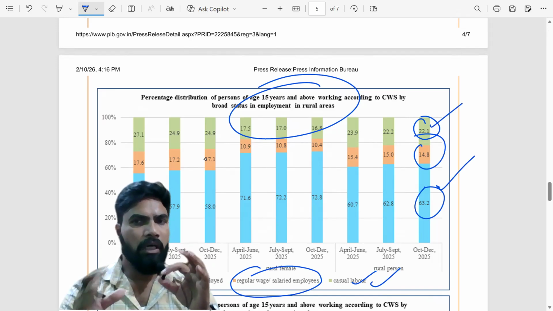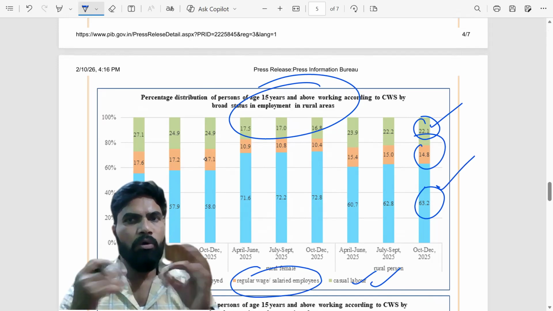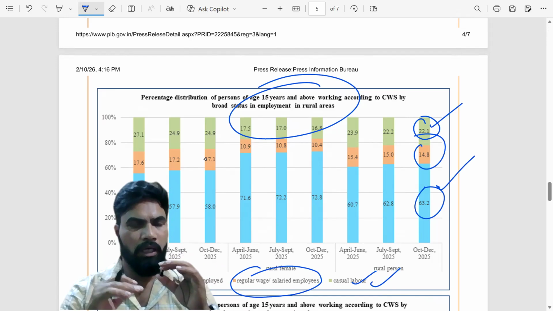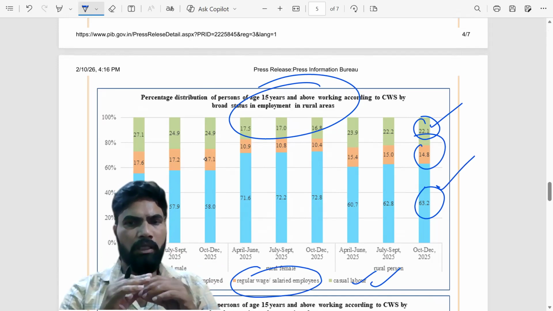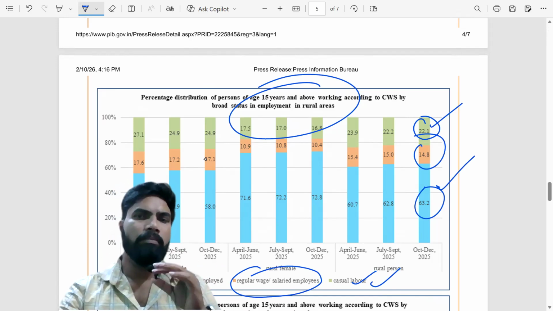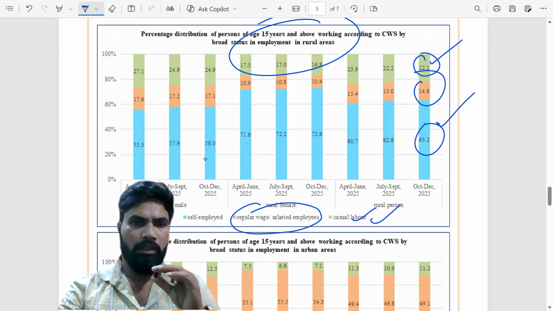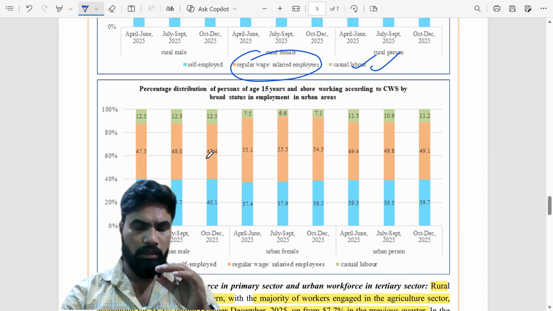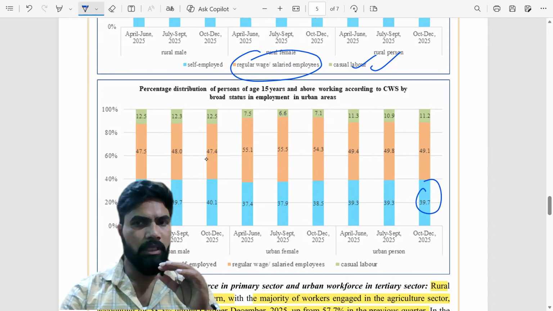Okay, means they are informal. They have to look for work on a daily basis. They don't know tomorrow whether they will get work or not. So many problems are there with casual labor. Maybe at an appropriate time we will discuss that. Then the same thing you can observe for urban areas. In urban areas, 39.7%, roughly 40% of the people are self-employed.